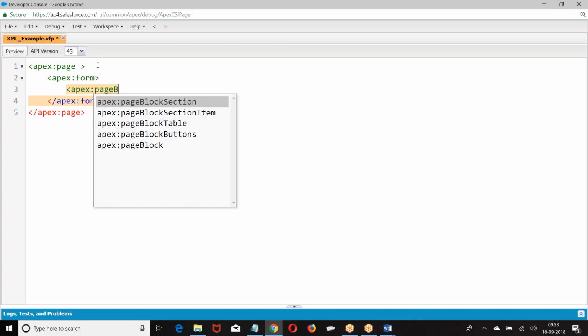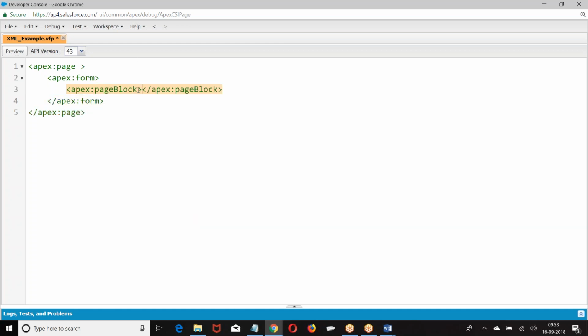If I give page block, can I do this? What was that?